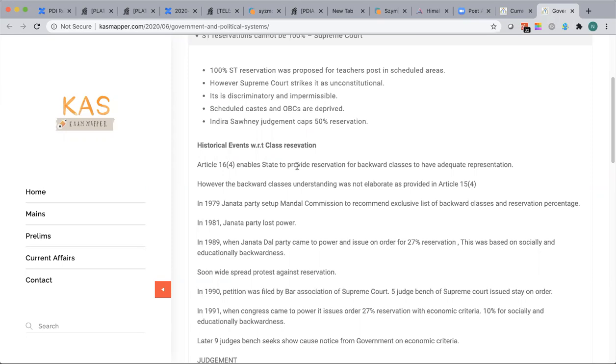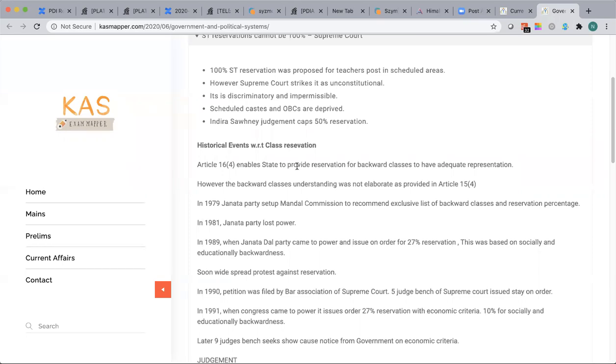Anyway, Article 15 is not the question here. I'll come to why I'm talking about it. The main question is about Article 16, a fundamental right which talks about government jobs, be it state government, central government, corporates set up under a Central Act, or companies directly controlled by the government. In all these places, reservation can be applied.